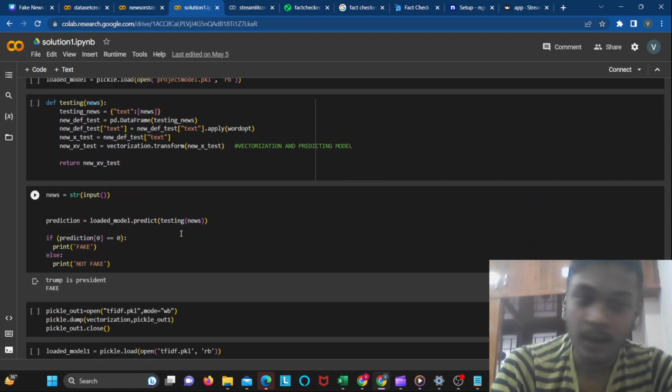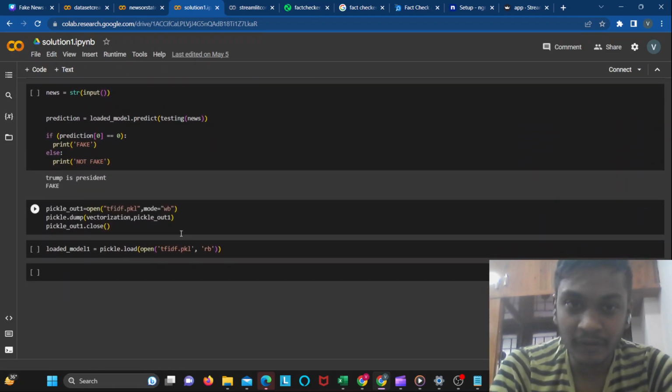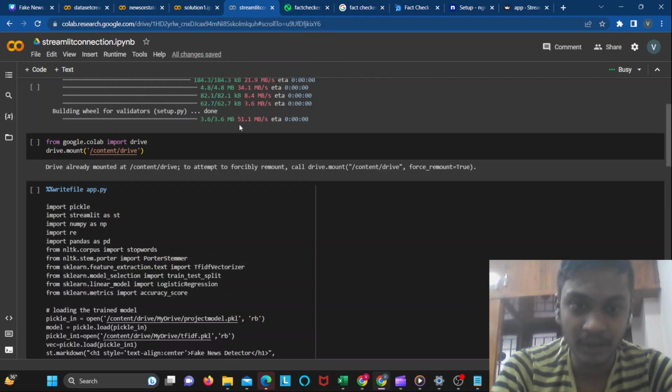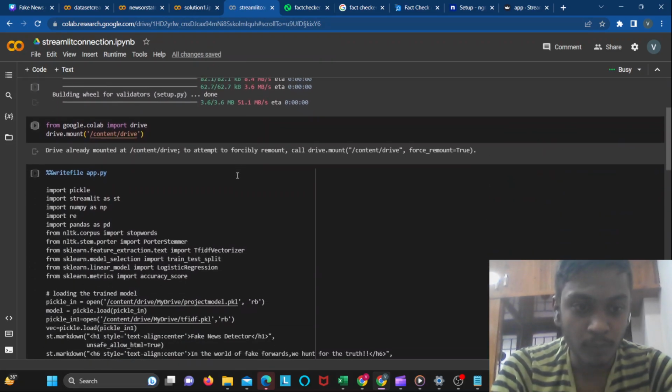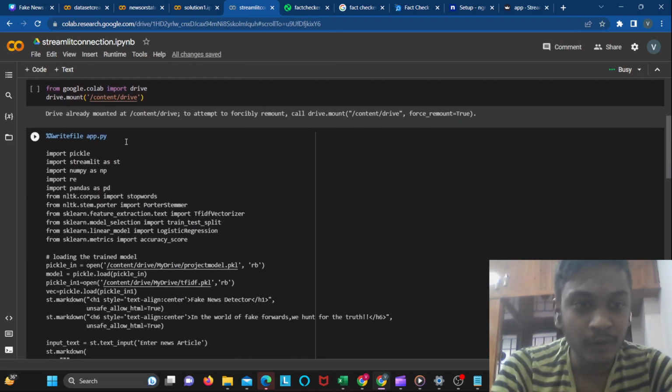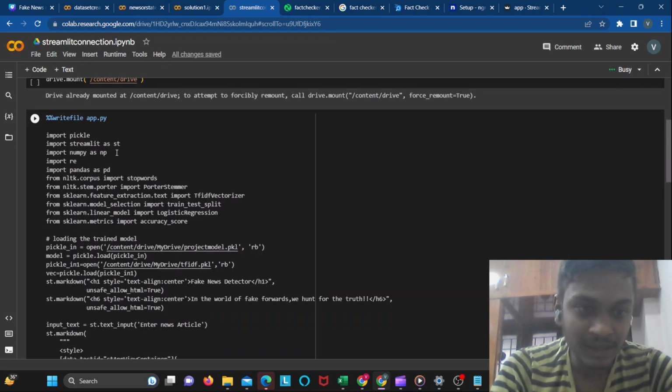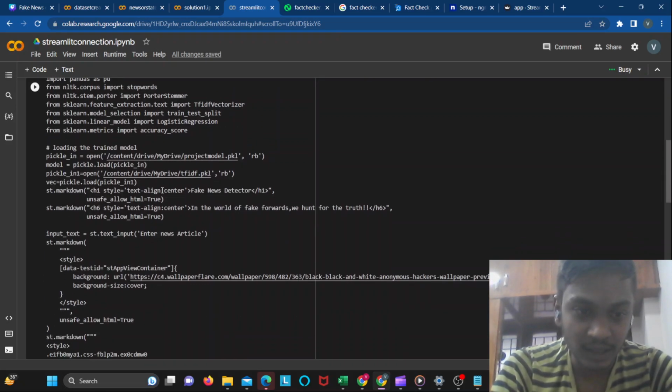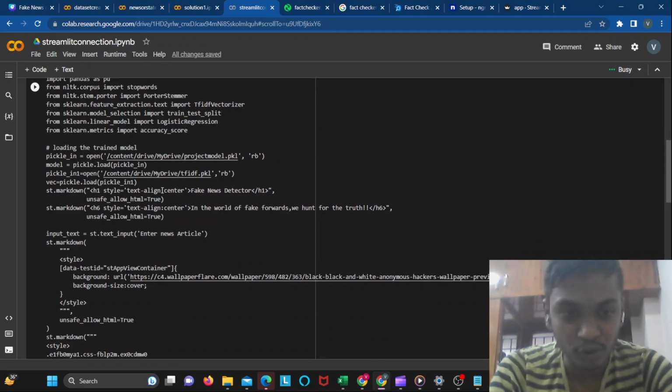After dumping the pickle file, later when we use Streamlit, our front-end part, we would load it there for our usage of the machine learning model. Now in the following way, we would write into an app.py. We would import all the necessary libraries, Streamlit, all those things are important, and even stopwords and TF-IDF vectorizer. Now we are loading the pickle file, whatever we had dumped in the solution.